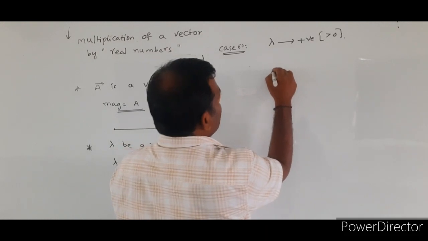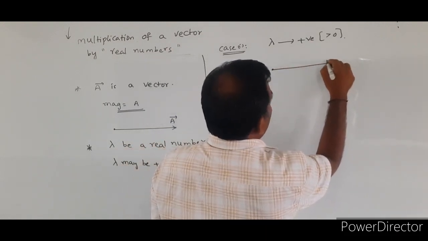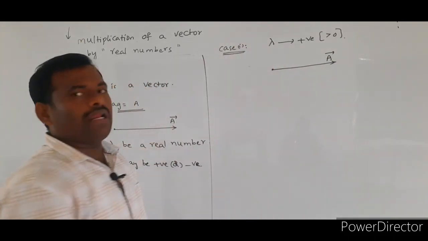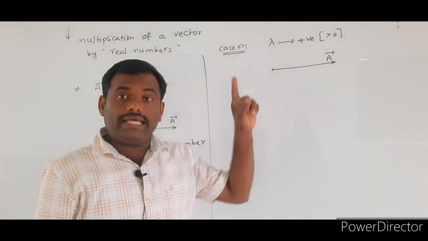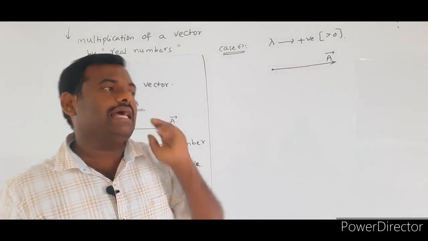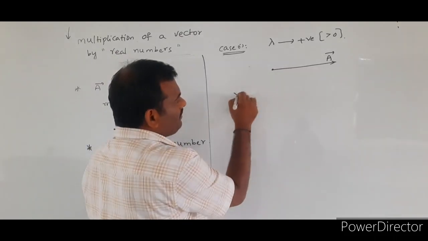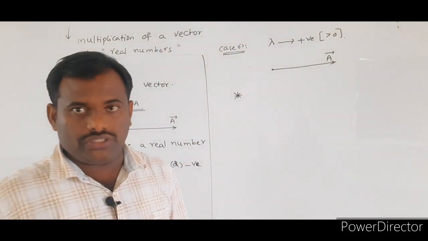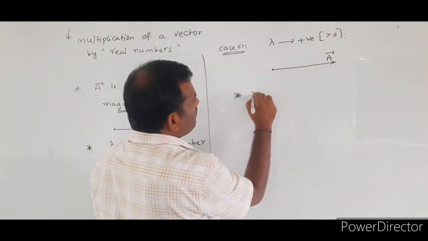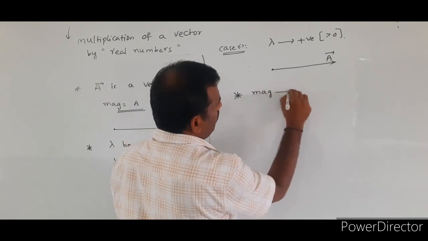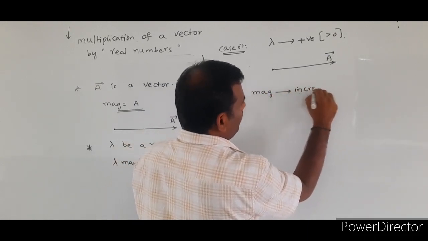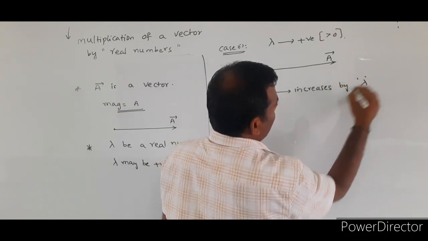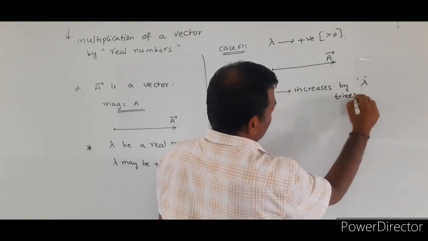So whatever the initial vector we are taking, A bar, if this vector A bar is multiplied by the real number lambda, which is carrying only the positive values, what will happen? If any vector is multiplied with a positive value, its magnitude will increase by lambda times.